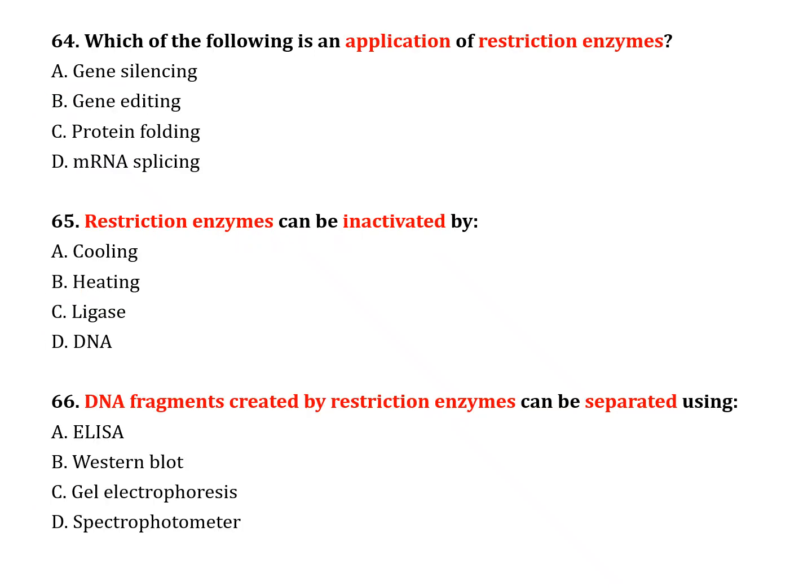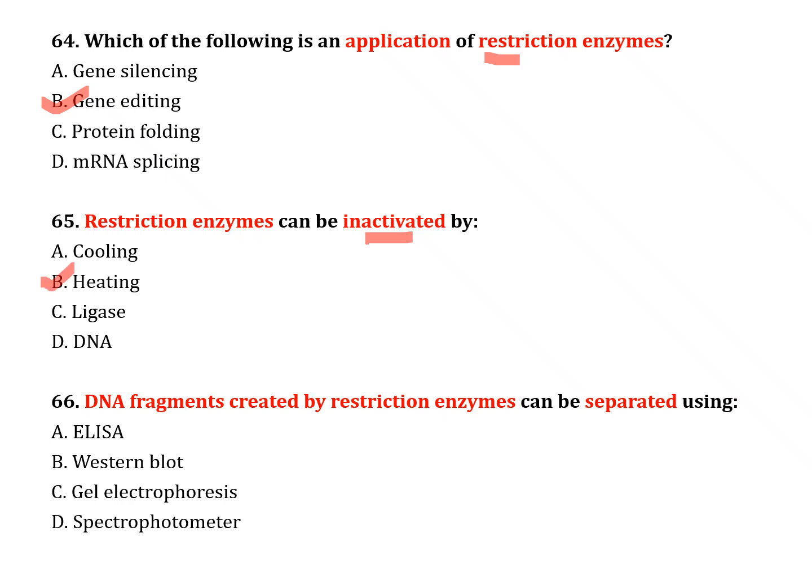The next question, number 64. Which of the following is an application of restriction enzyme? Option A, gene silencing. Option B, gene editing. Option C, protein folding. Option D, mRNA splicing. Correct answer is option B, gene editing. The next question, number 65. Restriction enzyme can be inactivated by option A, cooling, option B, heating, option C, ligase, option D, DNA. Correct answer is option B, heating.